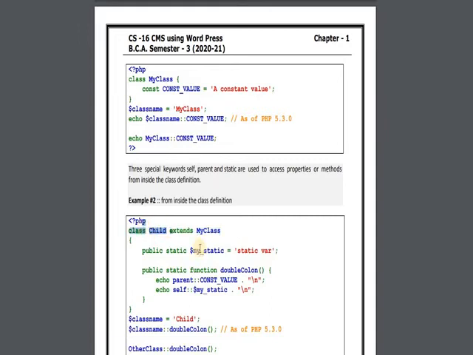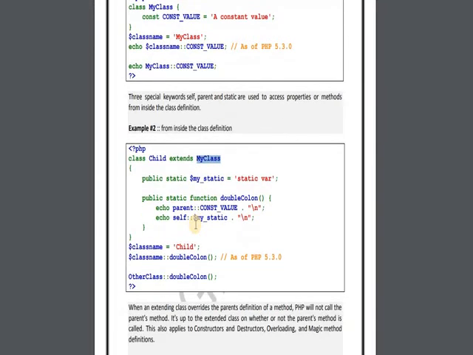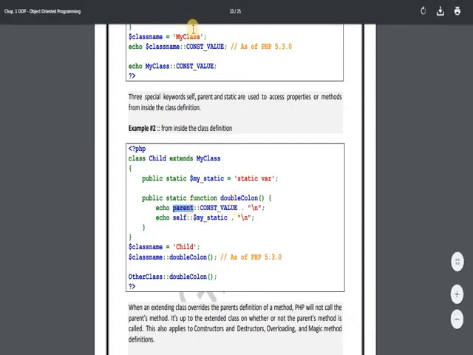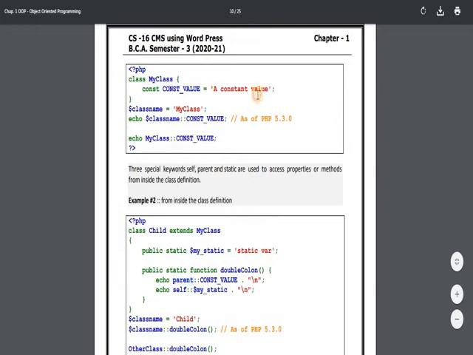So this becomes the child class, and MyClass becomes the parent class. If I want to access the value of the parent class, then I can use parent with the scope resolution operator. So parent constant value will print this value from the parent class.